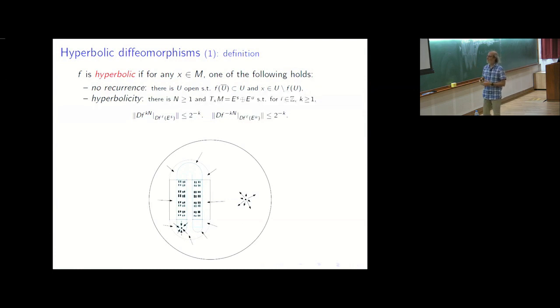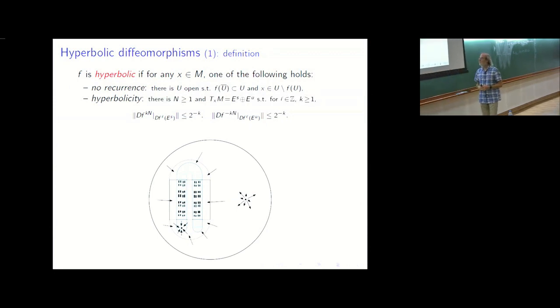Here in this example, you're on the two-sphere, and you have two particular fixed points, one repeller. Here you only have a repelling direction, the unstable direction, if you want. And you have an attractor, which attracts orbits in the neighborhood, so you only have a stable direction here. But you also have another big set of points that are recurrent, which is a Cantor set, which is what we call the horseshoe.